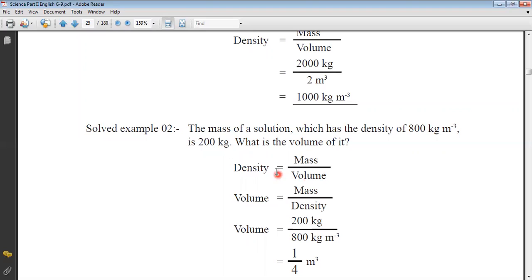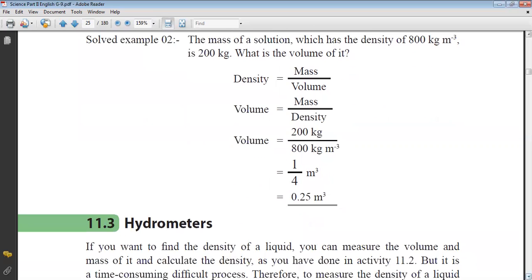So volume equals mass, 200 kilogram, divided by density, 800 kilogram per cubic meter. Then you can get the answer. Kilogram cancels, and the cubic meter remains. How many 200 in 800? 4. So 1/4 of a cubic meter.